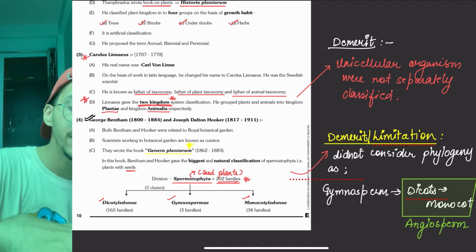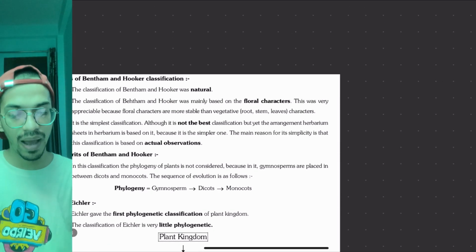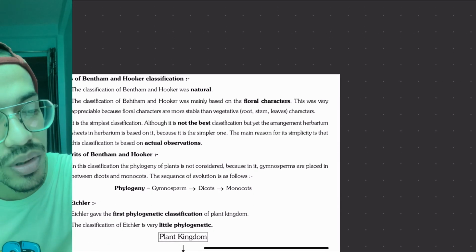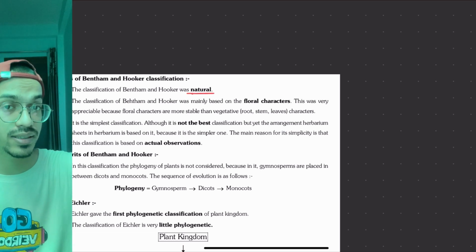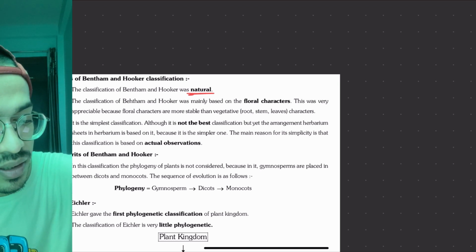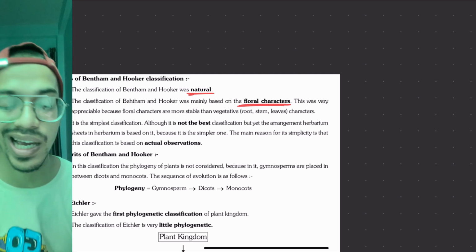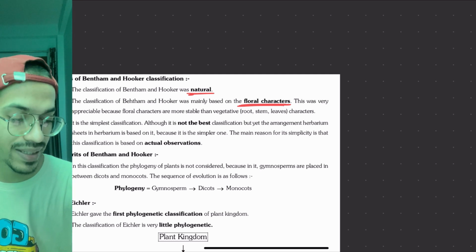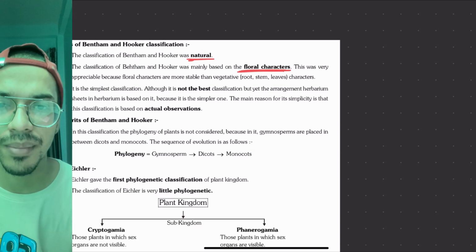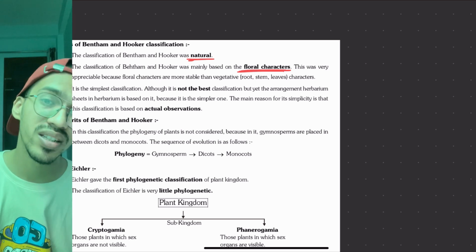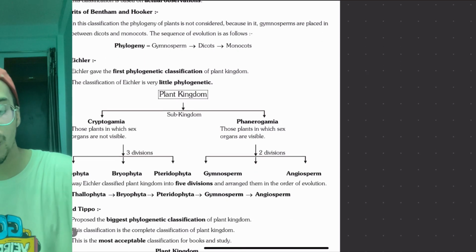Moving on to the next one, that is the merits of Bentham, and the demerits we have already said. So the merits were, if you want to remember, that it is based on natural, floral characteristics. So it is more pronounced, more stable. It won't change over a period of time. Although it is not the best one, it is based on actual observations. So we consider it quite good and we should study it. We can refer to it when we are studying the plant kingdom. Although the phylogeny problem, we have already talked about.